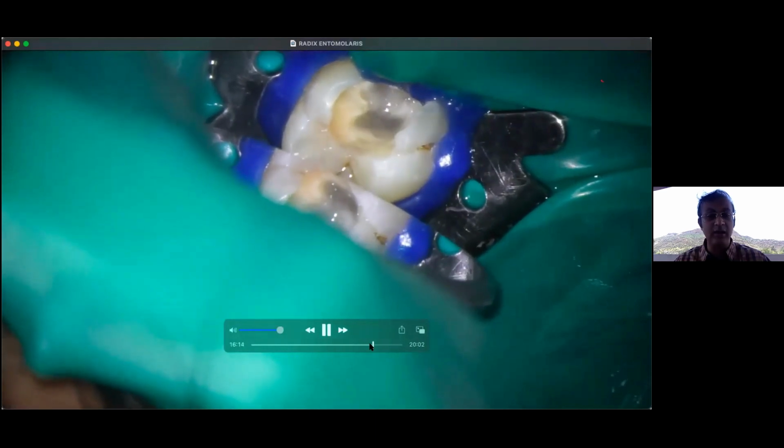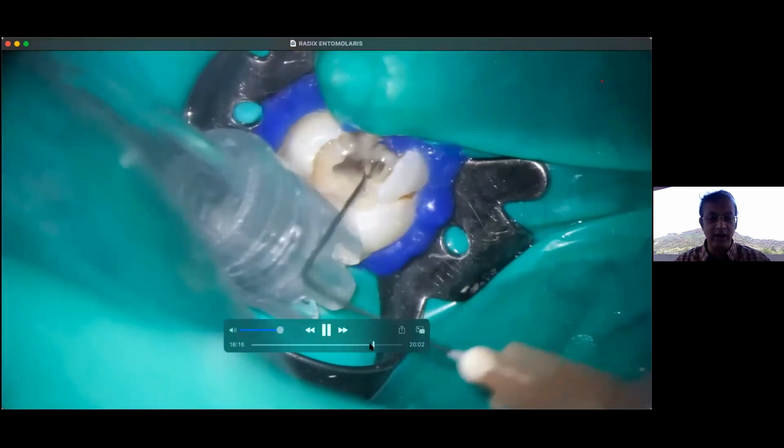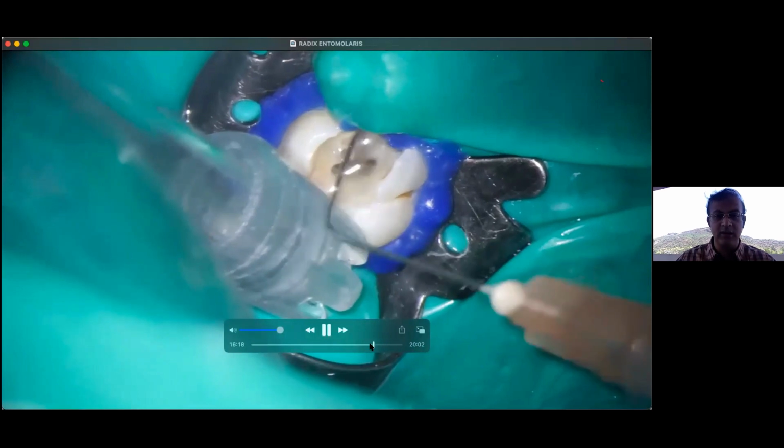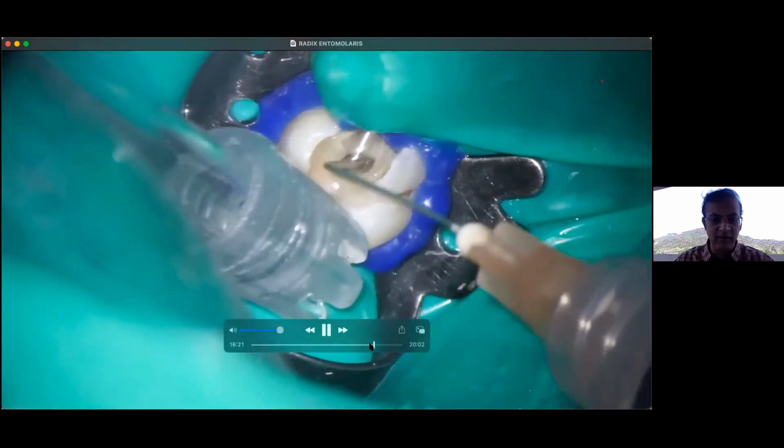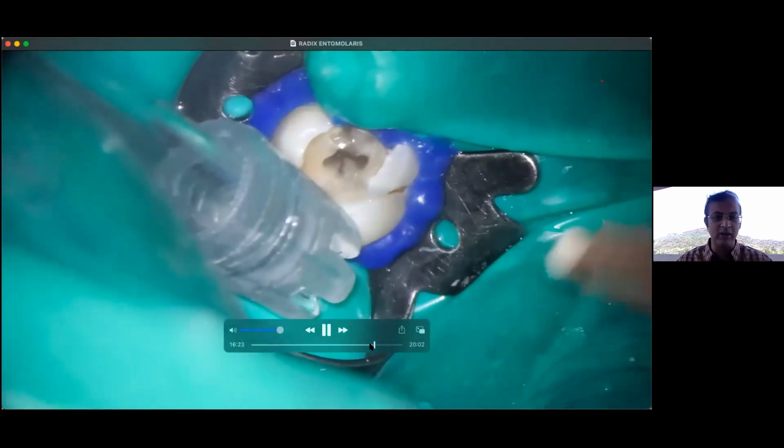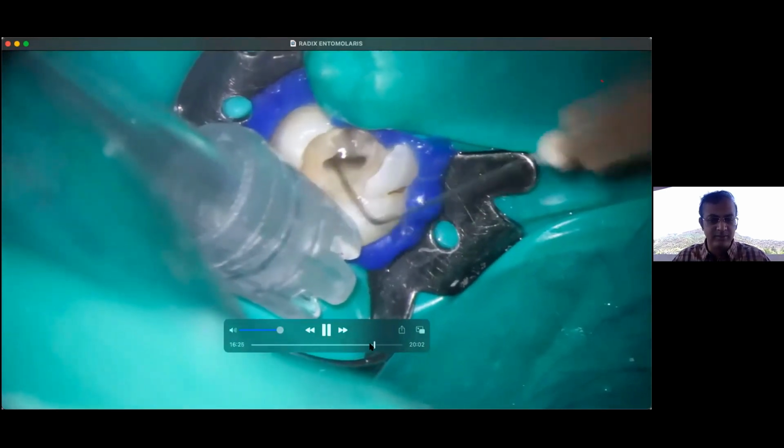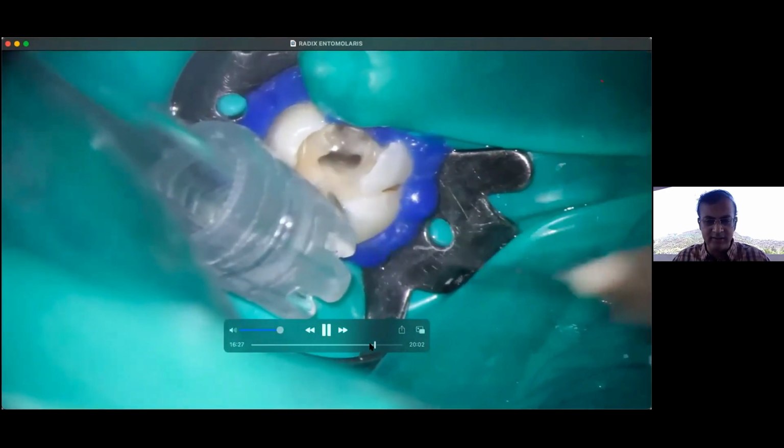So this is liquid EDTA, which will help us in opening up the lateral canals. I went back, so I am going back on liquid EDTA again. I don't know why the video got stuck.